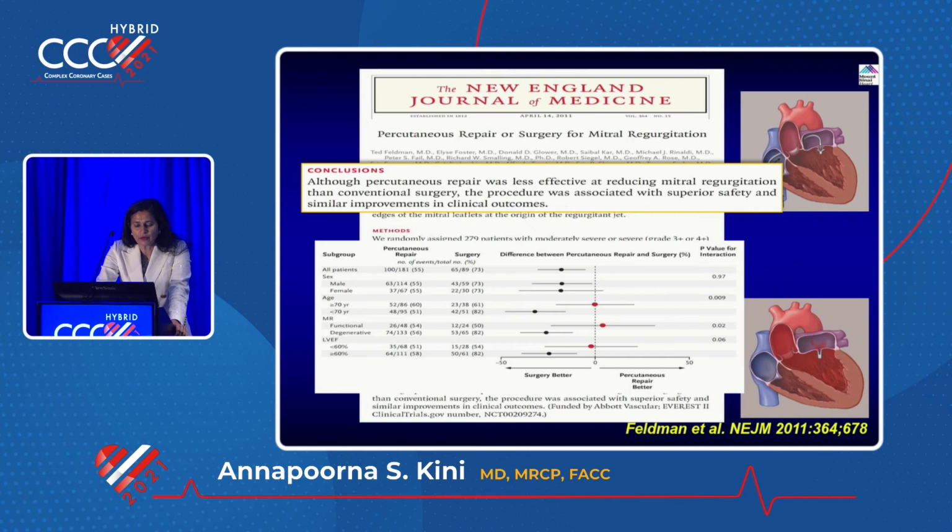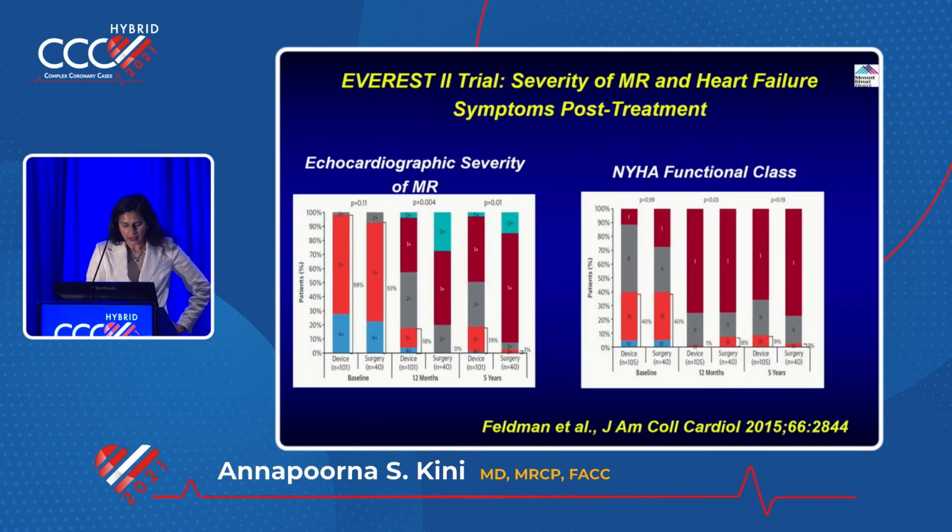But what was the approval first for? Degenerative mitral valve. That percutaneous repair is less effective. You saw that compared to surgery, it is less effective in reducing mitral regurgitation, but was safe because it's a venous procedure. Death was very low, nothing much you expected. And what did you also find? This is the one that is important.